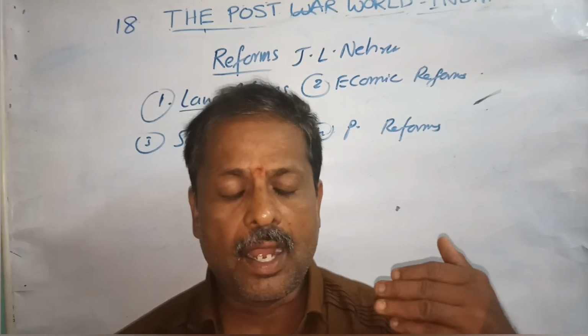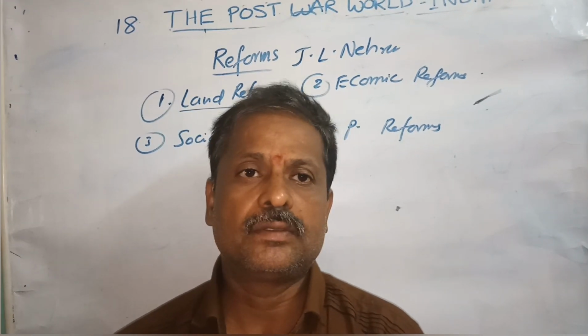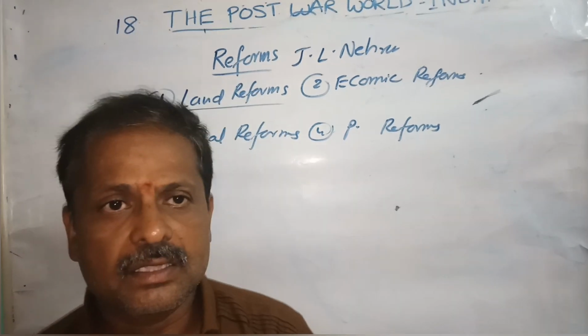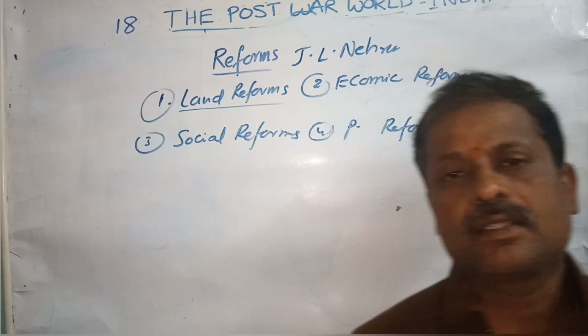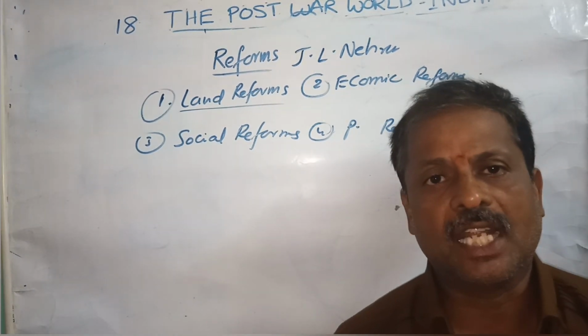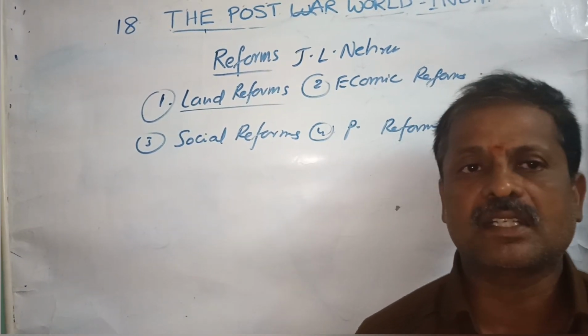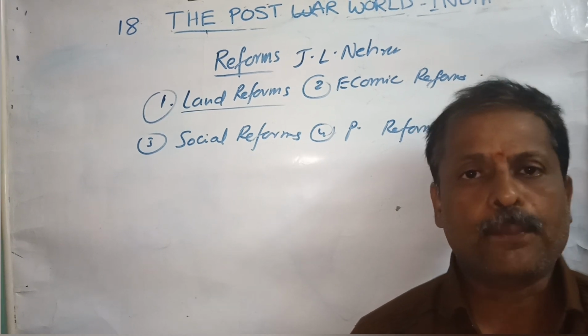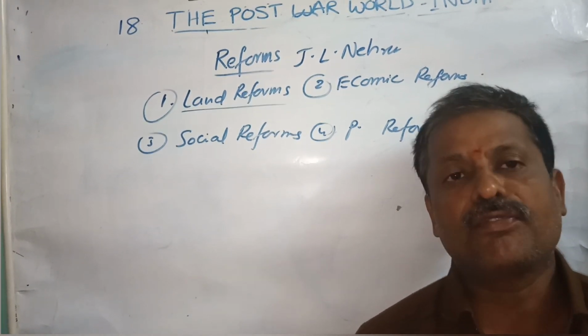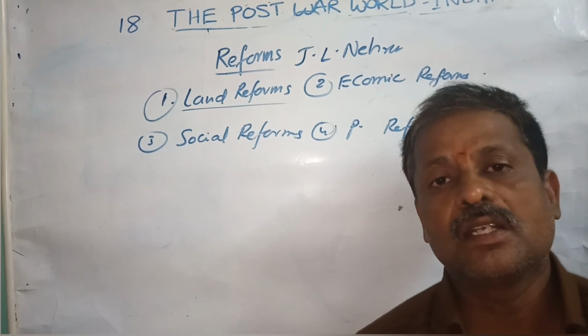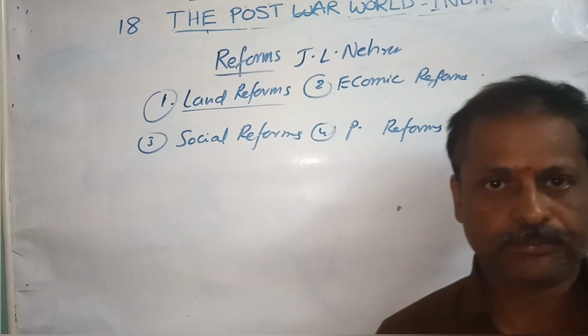And by this land reform, lakhs of acres of land were taken into irrigation, and the net sown area was enormously increased. Crop production was also increased in our India, and a number of landless farmers were also given land.